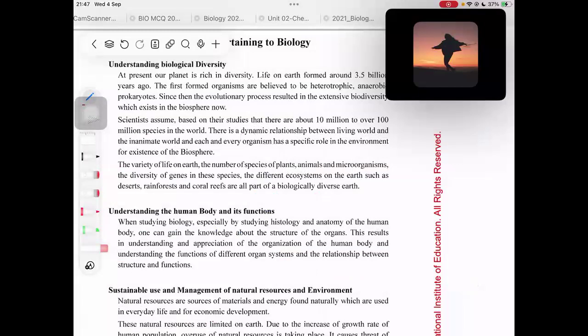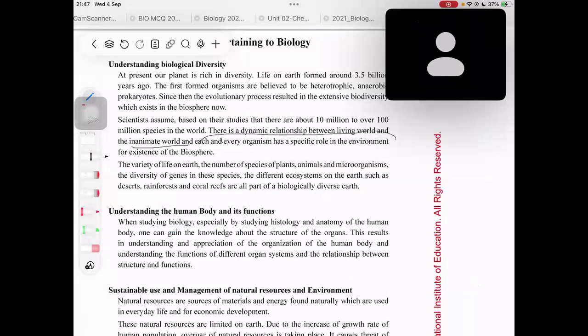There is a dynamic relationship between the living world and the inanimate world, and each and every organism has a specific role in the atmosphere for the existence of the biosphere. So in biological terms, you don't call this world the earth. You call it the biosphere, right? In biological terms, that's how we mention the term world or the earth.